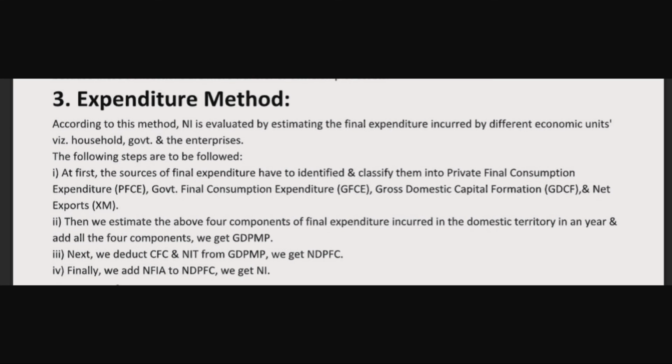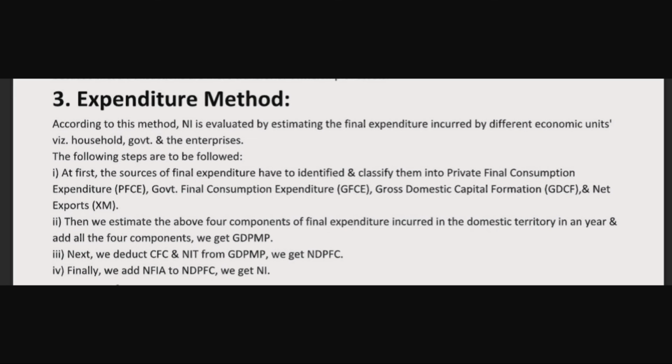The third and final method for calculating national income is the expenditure method. According to this method, national income is evaluated by estimating the final expenditure incurred by different economic units, that is household, government and enterprises. What are the different steps they are following to calculate this method? Through this method, first they are categorizing the sector into 4 components. They are private final consumption expenditure, government final consumption expenditure, gross domestic capital formation and net export. So they are classifying the sector into 4.